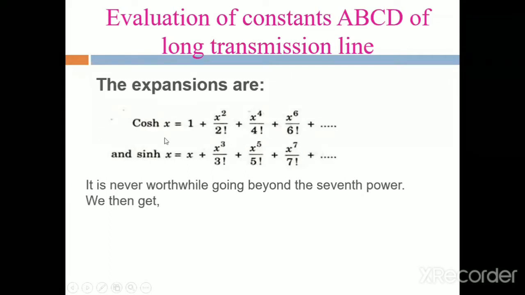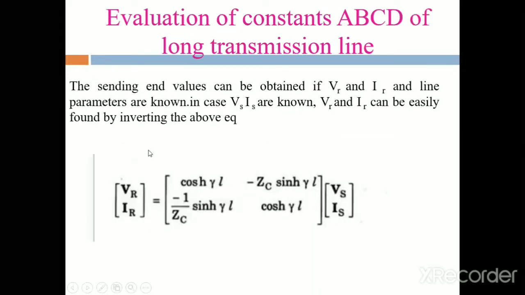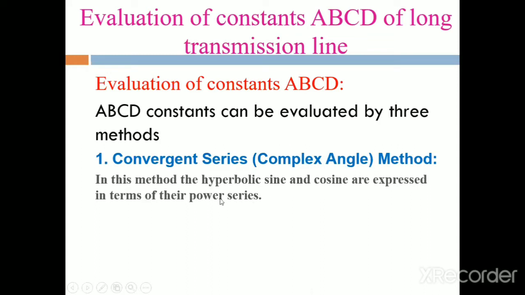This is the hyperbolic cosine formula. Next is sinh x. The sinh x is equal to x plus x cube by 3 factorial plus x power 5 by 5 factorial plus x power 7 by 7 factorial and so on. These are the formulas for the cosh and sinh hyperbolic functions.